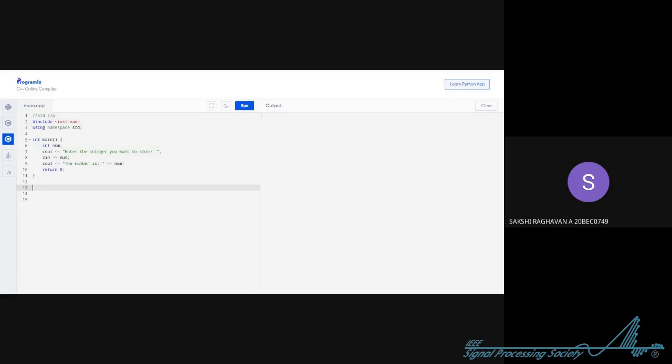This part of the code we have already seen, so we will not be going through that. In line number 6, you can see we are declaring a variable called num.